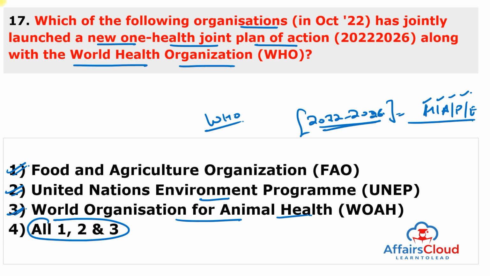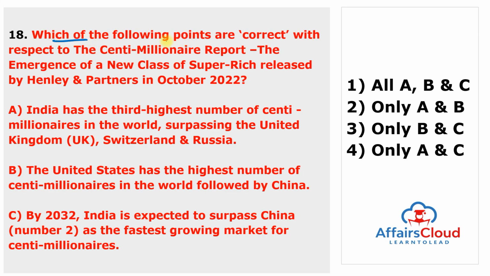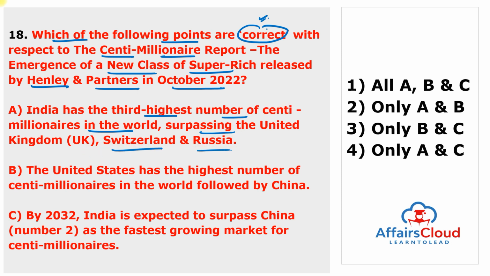Moving to next question. Which of the following points are correct with respect to the Centimillionaire report, the emergence of a new class of the super rich, released by Henley and Partners in October 2022? So let's read out the statements and find out the correct ones. India has the 3rd highest number of centimillionaires in the world, surpassing the United Kingdom, Switzerland and Russia. Out of almost 25,000 centimillionaires in the world, India has almost 1100. So the first statement is true.